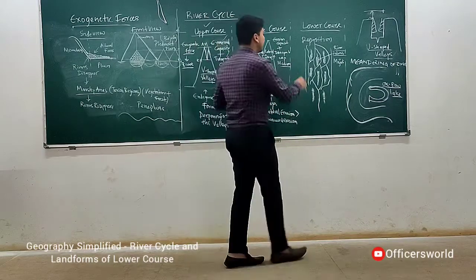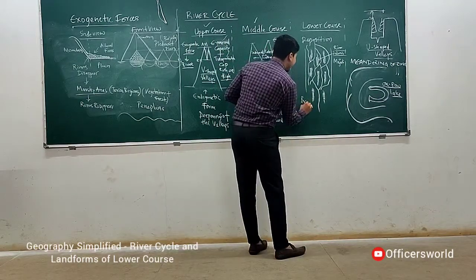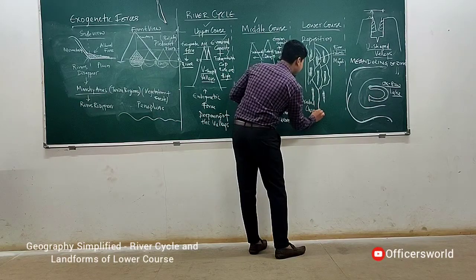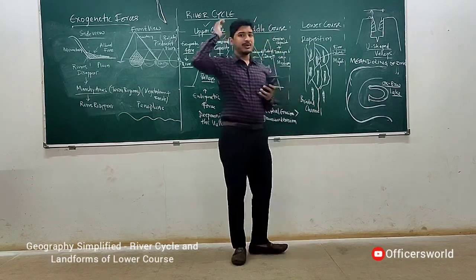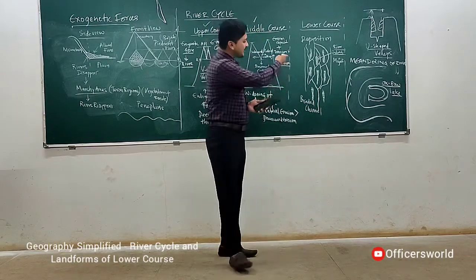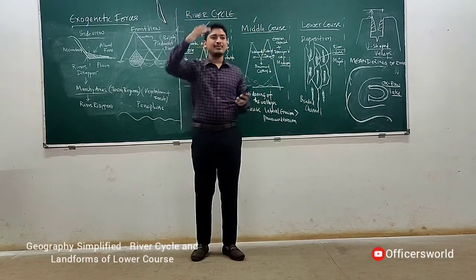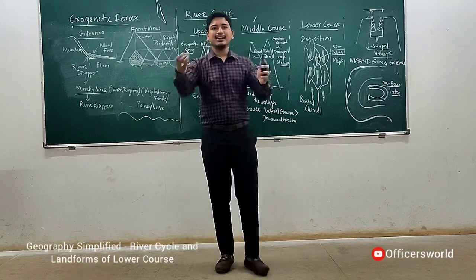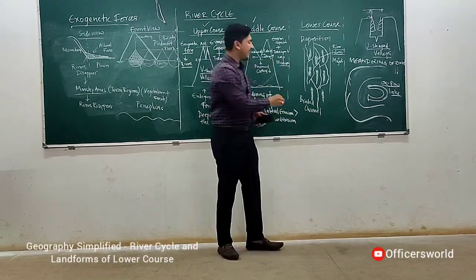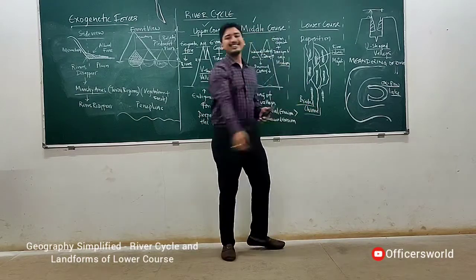Understood? So this kind of channel is called a braided channel. It is like the girls' plaits, the braid they put on, you know. So it looks like that only. When you see from the top, you feel the river is moving like a braid. So that time it is called a braided channel.